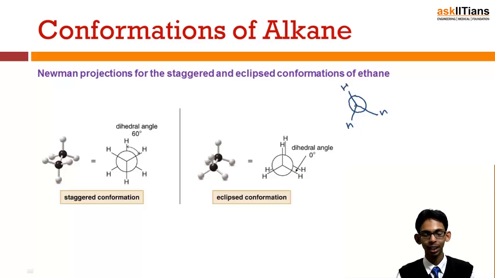These are the bonds of the carbon which is at front, and these are the bonds of the carbon which is in the back. You can see that the angle is 60 degrees, so yes, it is a staggered conformation. In case of eclipsed, these will be in front of each other like this. So this is the Newman projection used for ethane.